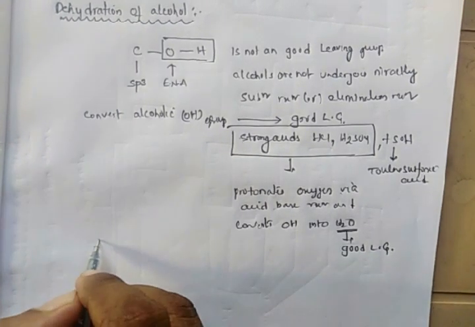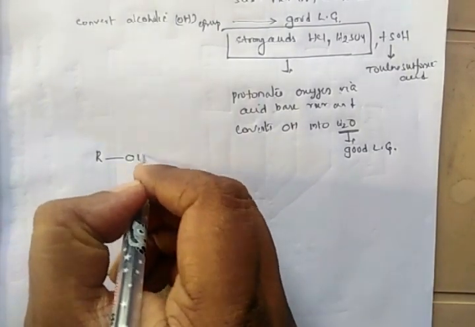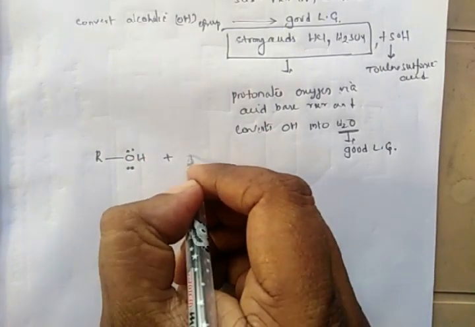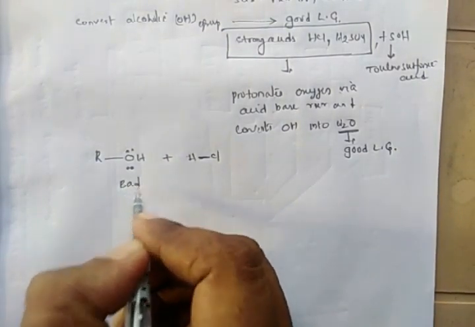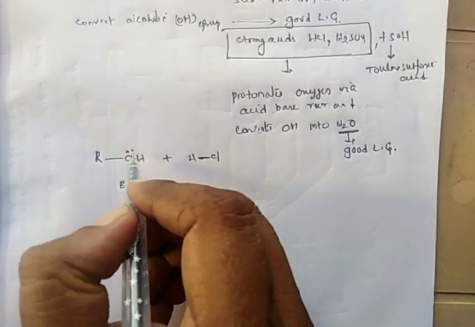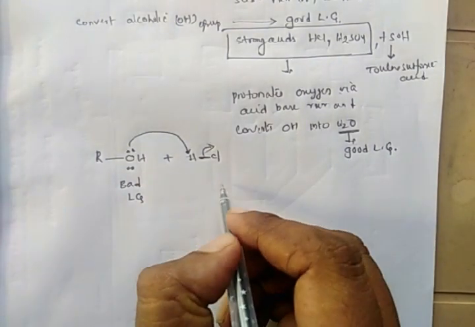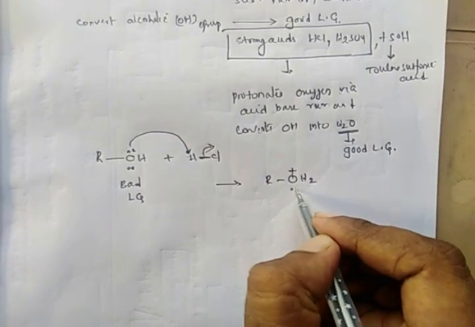So this is the general representation of an alcohol. Whenever you treat this alcohol with HCl, a strong mineral acid, since OH is a bad leaving group, the oxygen atom will be protonated. We will get R-OH2+.